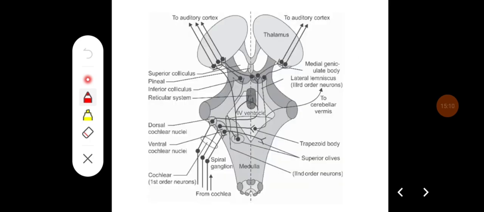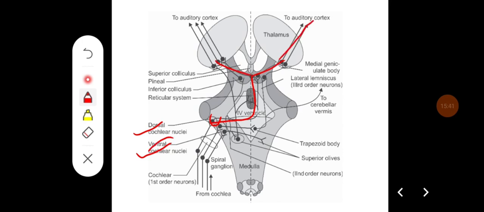So this is the diagram showing the auditory pathway, which mainly forms from the dorsal cochlear nuclei and ventral cochlear nuclei. From the dorsal cochlear nuclei, the second order neurons arise and go to the superior colliculi, and from the superior colliculi it goes to both sides of the medial geniculate bodies. From there, fourth order neurons go to the cortex.